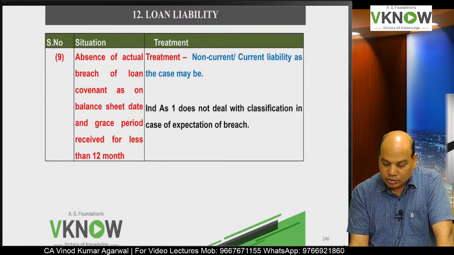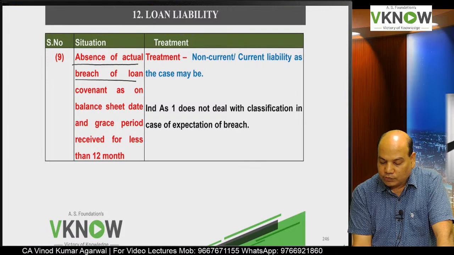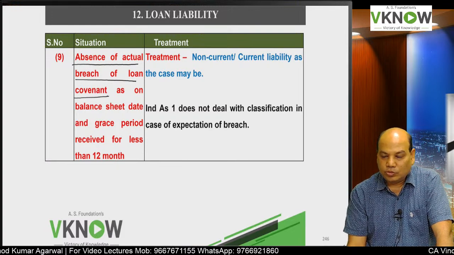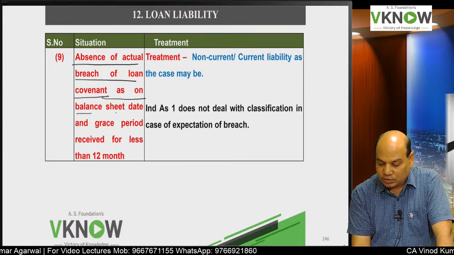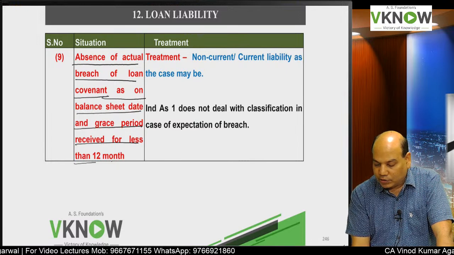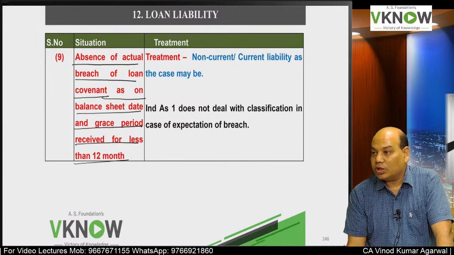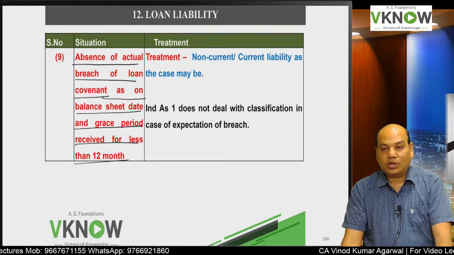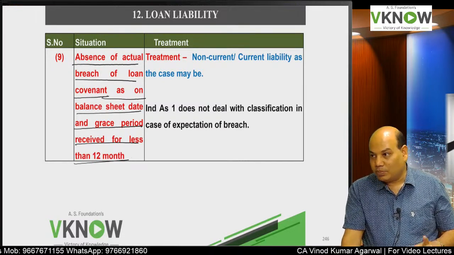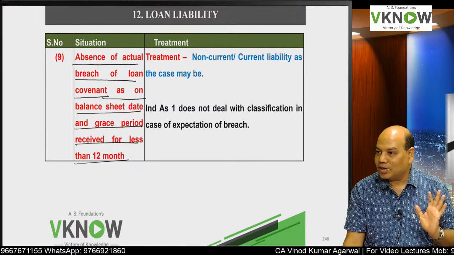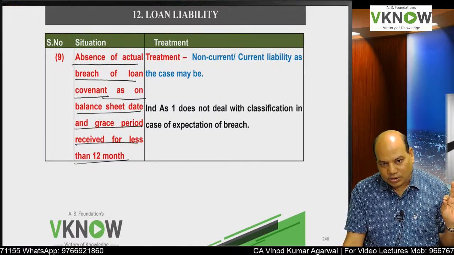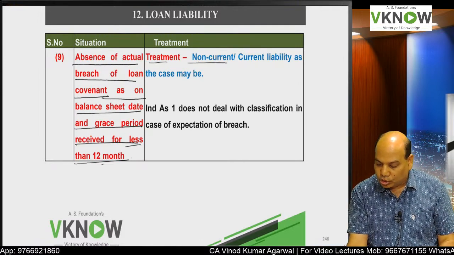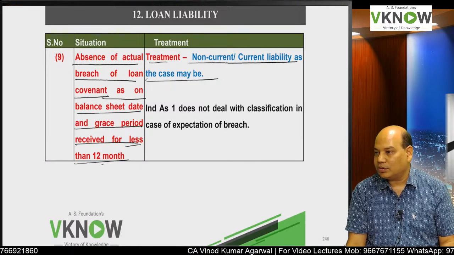And number 9, absence of actual breach of loan covenant. Absence means you have not yet committed a breach. You have not yet committed the default on the balance sheet date and grace period received is for less than 12 months. You have not yet committed the breach, but you can go to the bank even before the breach is committed and take the grace period. Before the breach is committed, you got the grace for less than 12 months. So treatment will be non-current or current liability as the case may be.